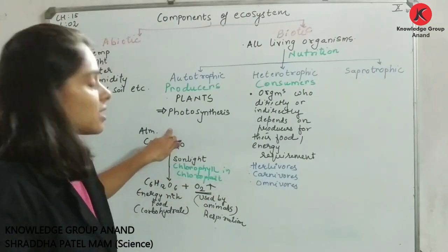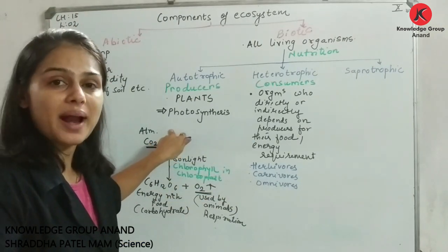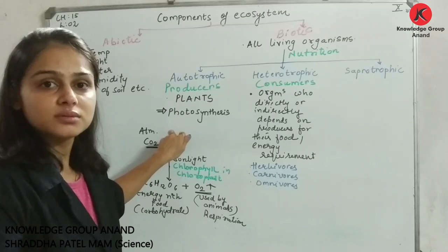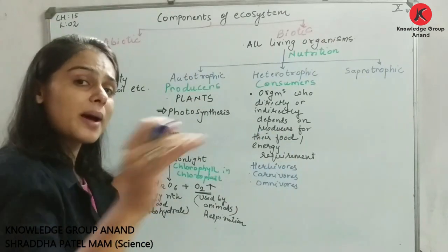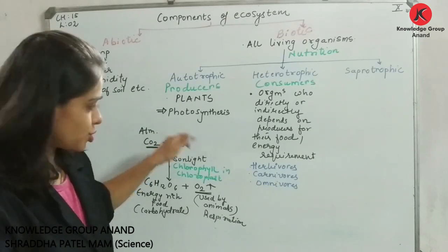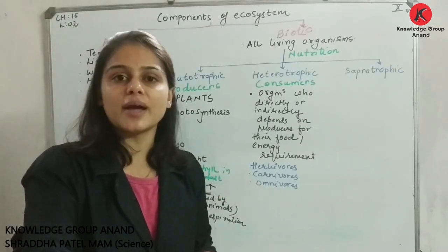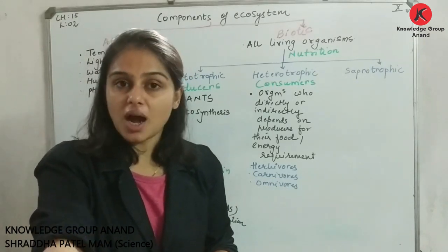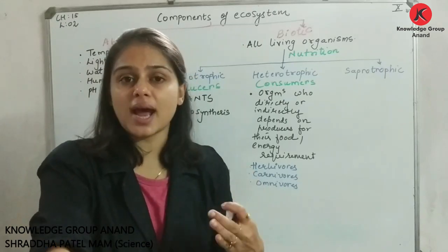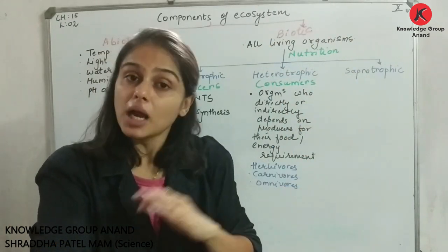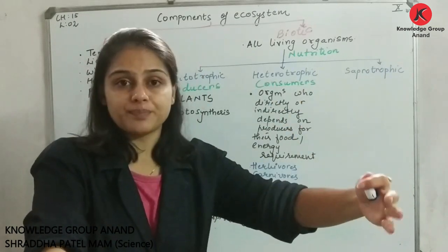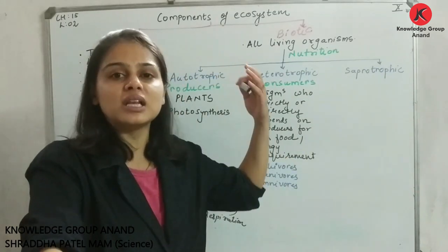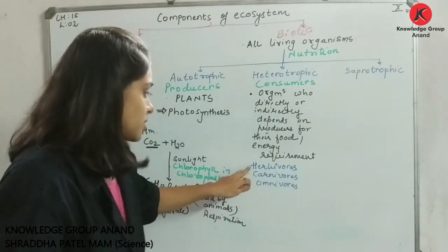Herbivores who are directly dependent on plants, say for example, if I want to say over here cow, right, cow eat grass, so they are directly dependent on producers, so they are herbivores. Carnivores का मतलब क्या होता है, who eat meat, जो क्या खाते हैं, मीट खाते हैं, right? I mean to say carnivores are those organisms who are predators, I can say, who prey, who kills other organism and have that delicious food. Am I clear? Okay, so these are your carnivores.